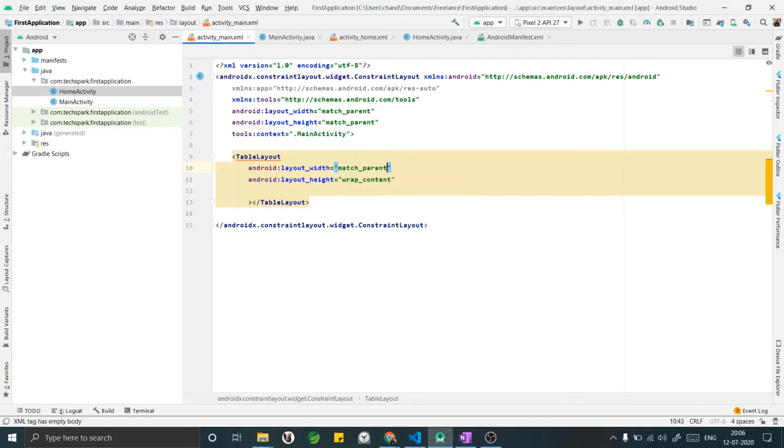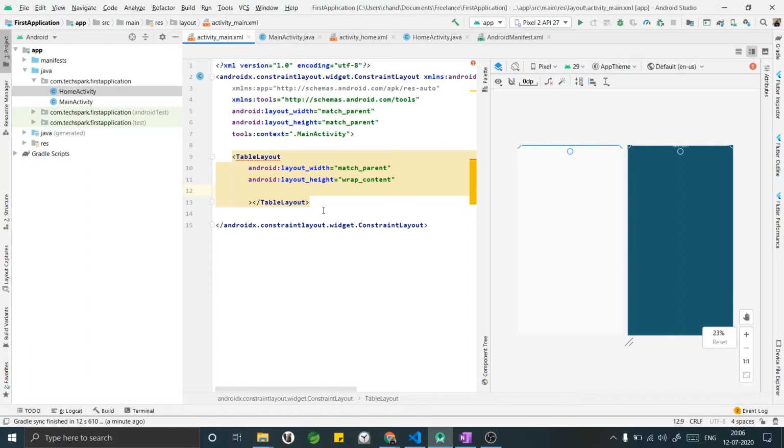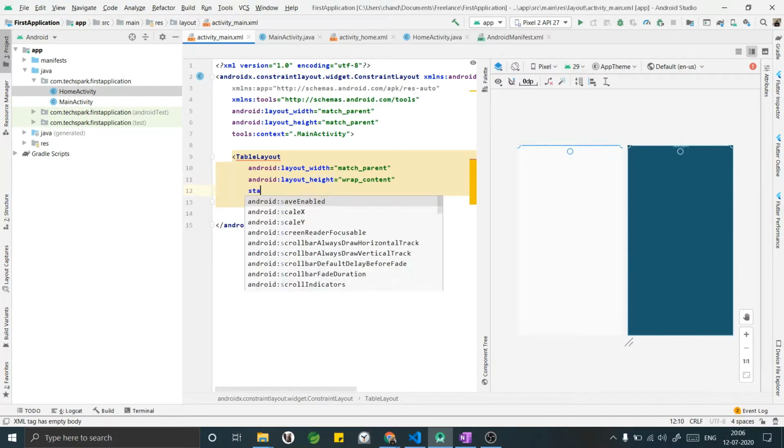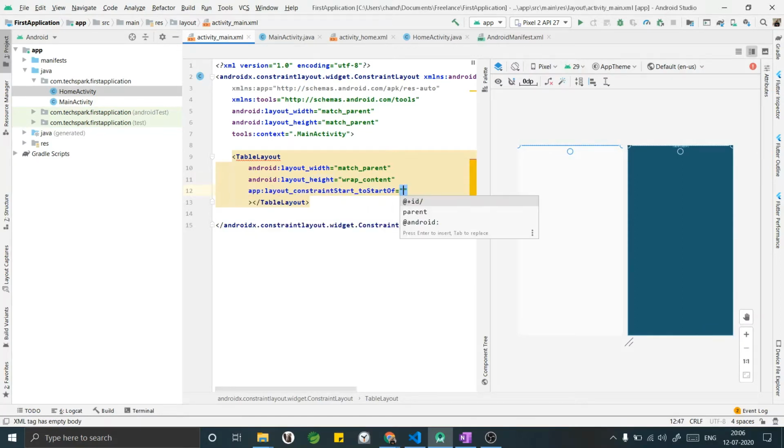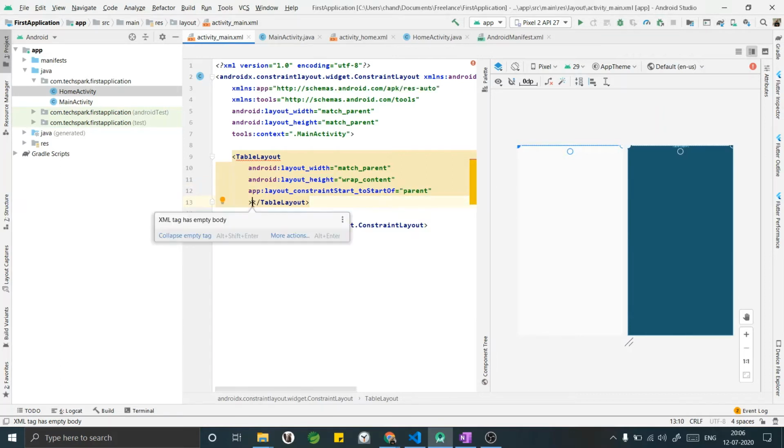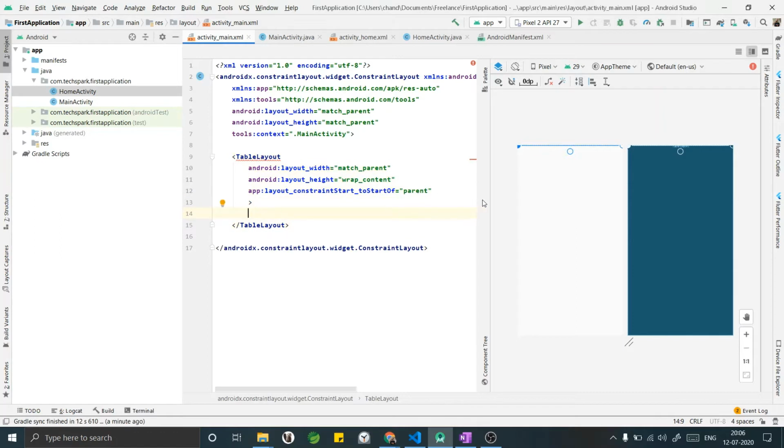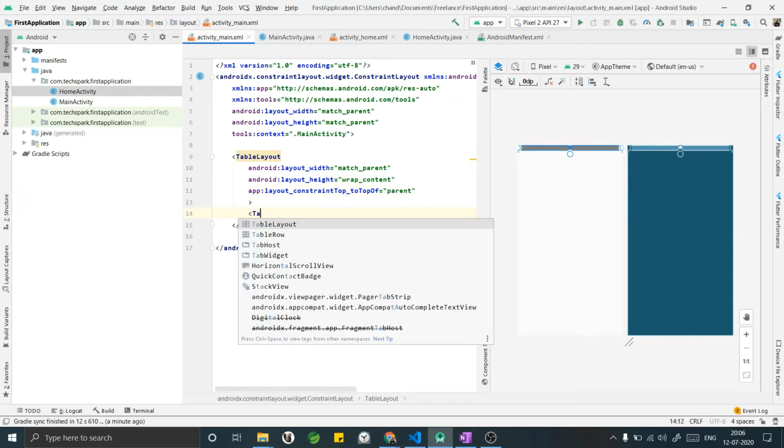Since we are in a constraint layout, we have to add few constraints. Now I have added my match. If you add a match width, there is no need to add the horizontal constraints. I have to add a vertical constraint, which is I wanted to add a top to top of the parent. Yeah, this looks good. Let me go ahead and add few rows to the table layout.